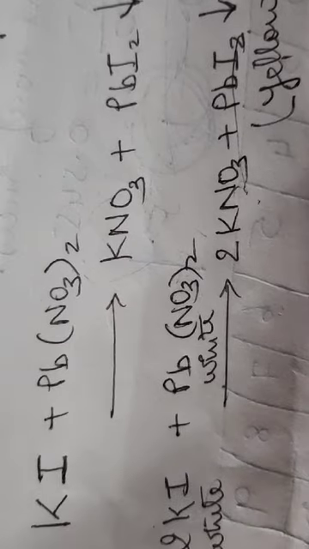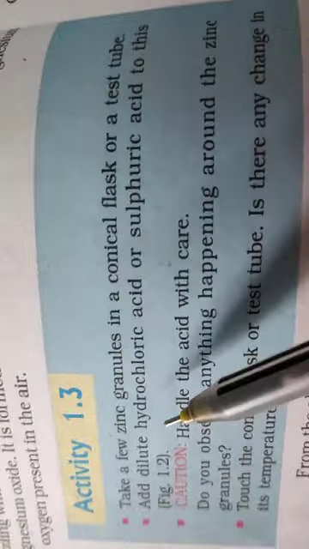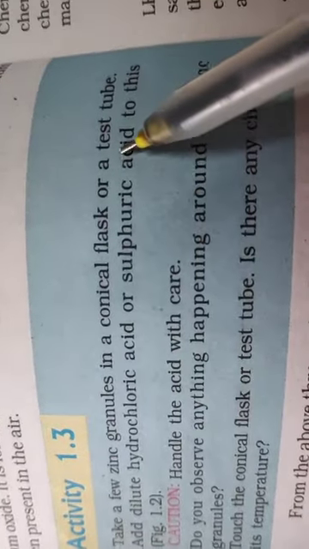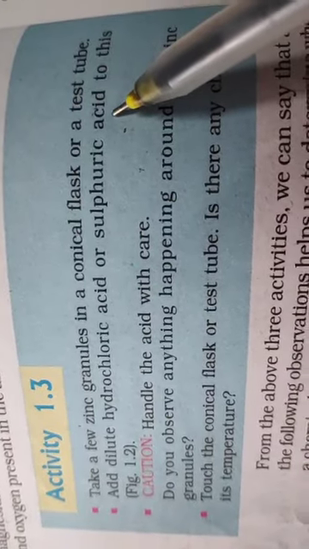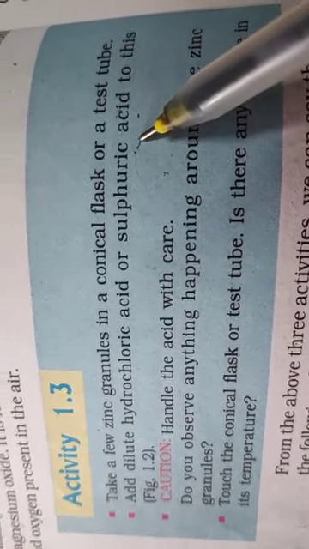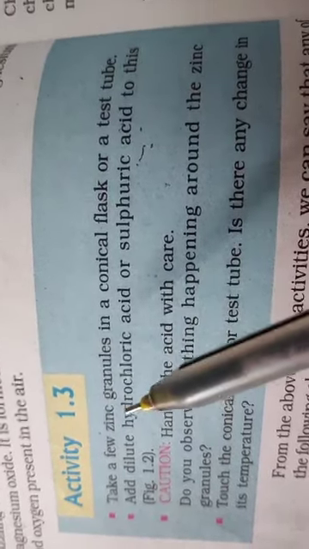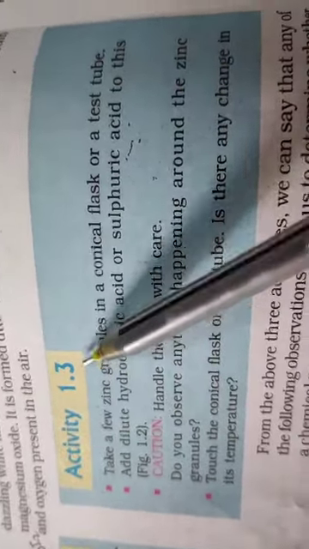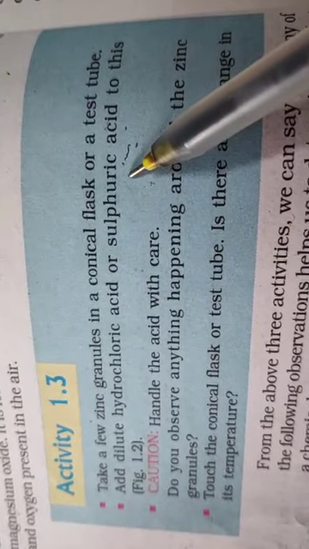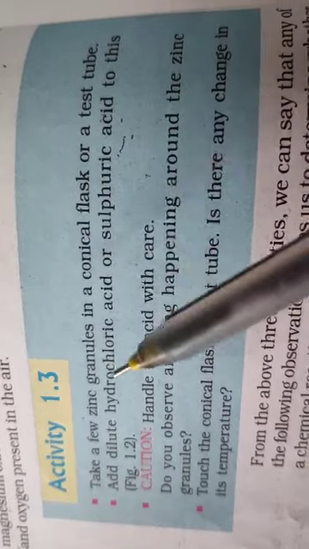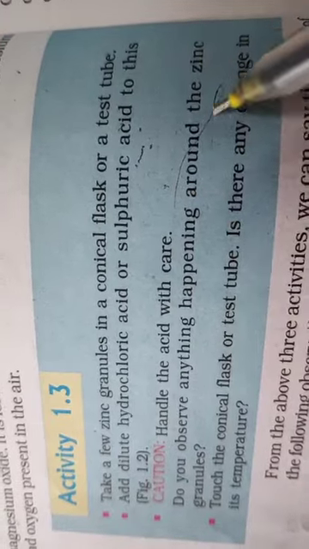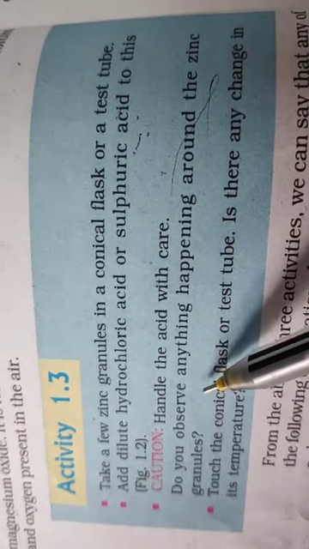Okay. Now, in the same way, there is one more activity given in your book, in which a few zinc crystals are to be taken in a conical flask and dilute hydrochloric acid or sulfuric acid. Either of the acids is to be added dropwise. Now, zinc is a metal. On metal, if you allow the acid to be poured, you find that the metal will undergo reaction. The observation which is very characteristic over here is you find effervescence.